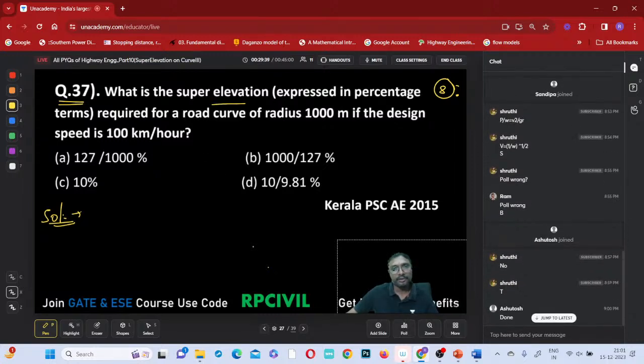What is the super elevation expressed in percentage terms required? Required means no need to check with the maximum. For a road of radius 1000 meters and a design speed of 100 kmph, what is the super elevation required?